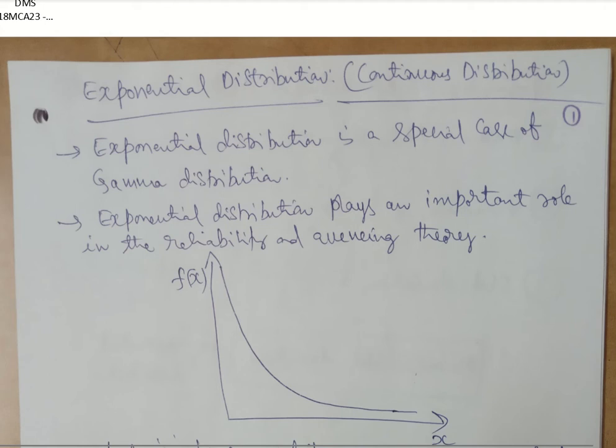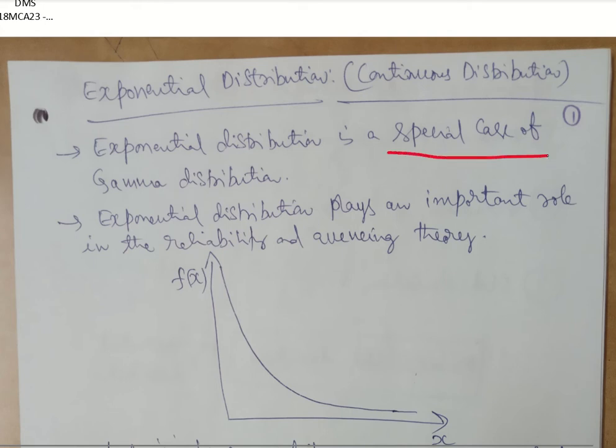So exponential distribution, we know that it comes under the continuous probability distribution. We can recall the continuous probability density function that we have seen earlier as part of random variables and distribution; the same thing is continued here. Coming to the exponential distribution, it is a special case of gamma distribution.